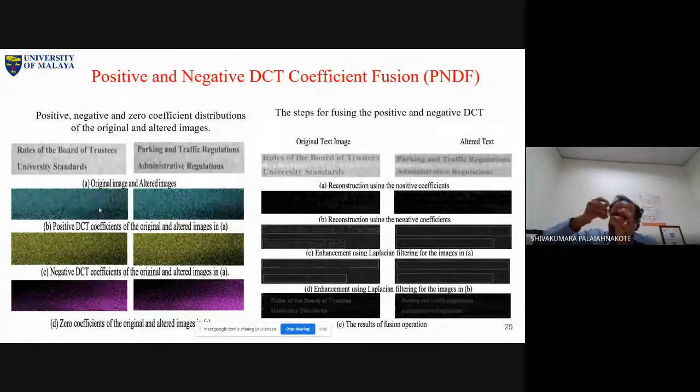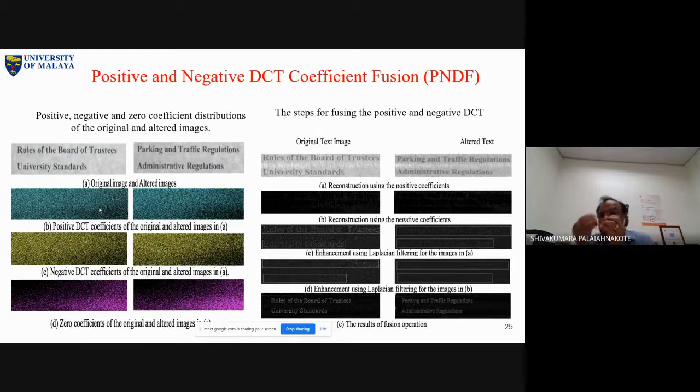Now coming back to the forged or altered text. Since you did some kind of distortion, some operation here, it is not original. So now you divide positive and negative coefficients, and again combine them. See what is happening. We cannot expect the same reconstructed image as the input image. Why? Because you altered the edges, and you are losing edge information.